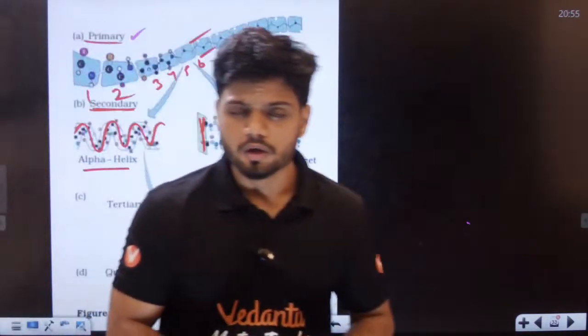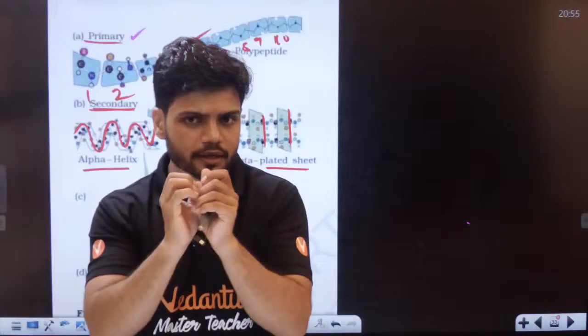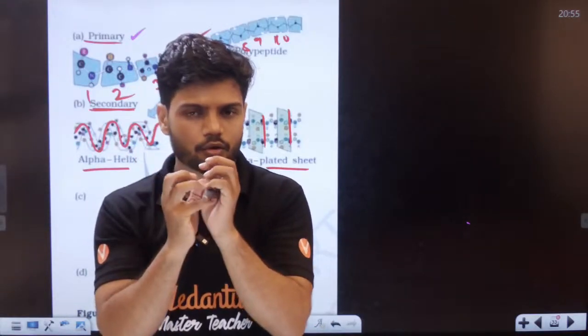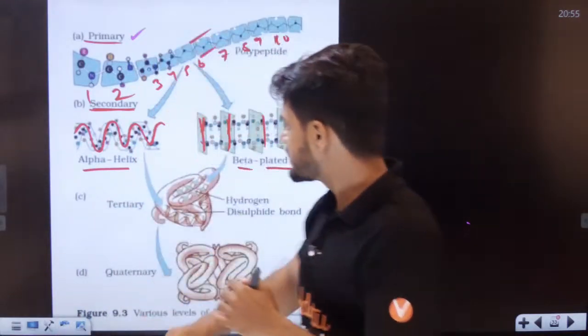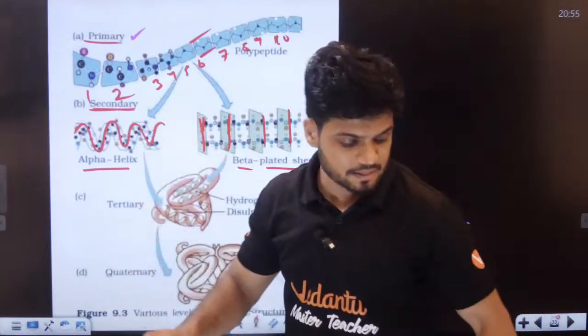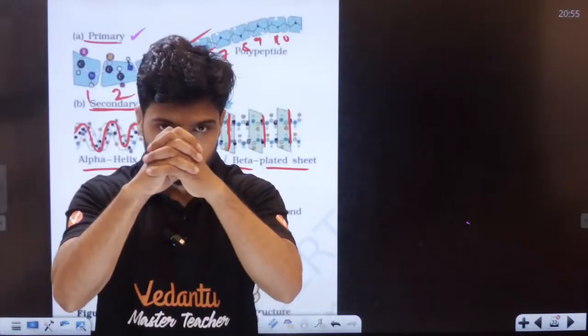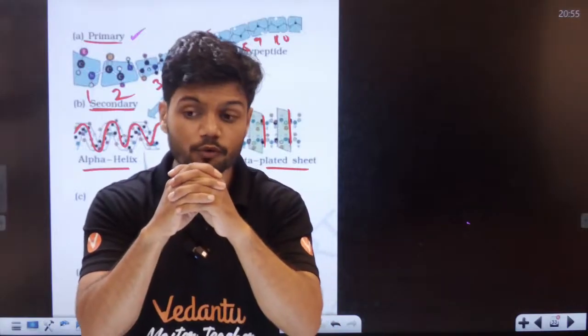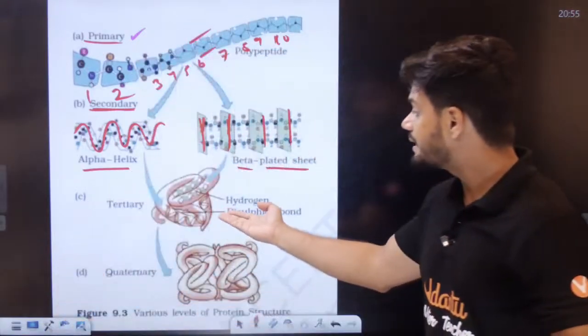Now, students, what if I take the woolen and make it round? What do I get? I take this alpha helix and this beta pleated sheet, and I make a ball out of both of them, like a woolen ball. Do all of you know what a woolen ball is? Then we get the tertiary structure.